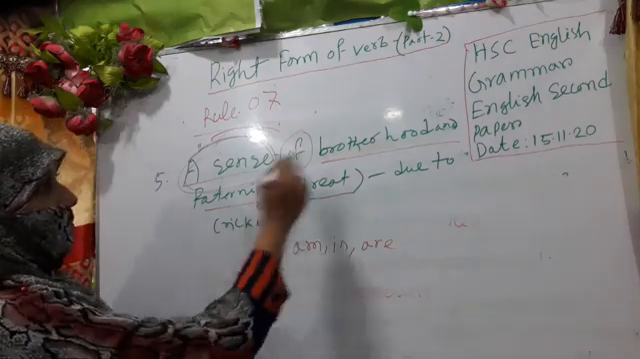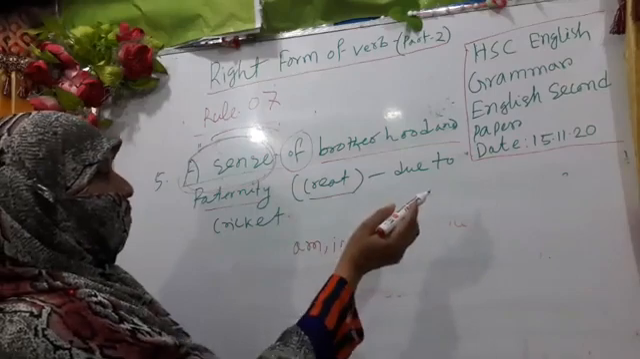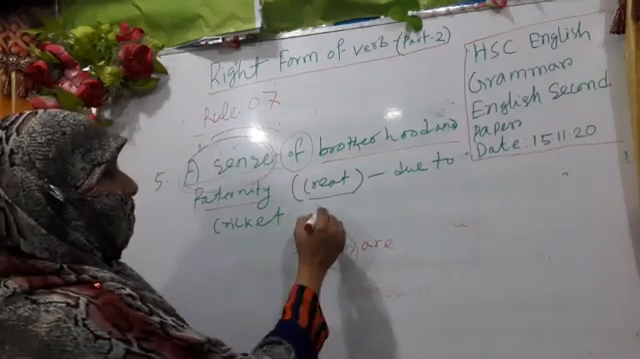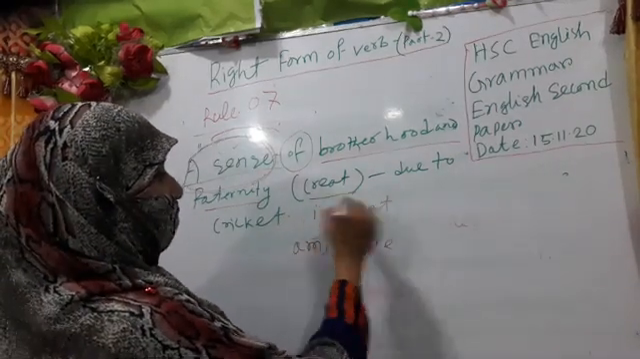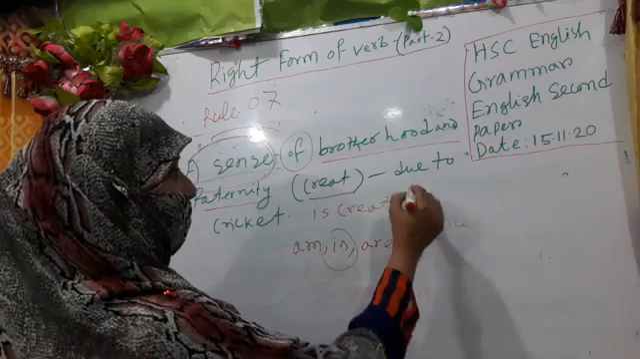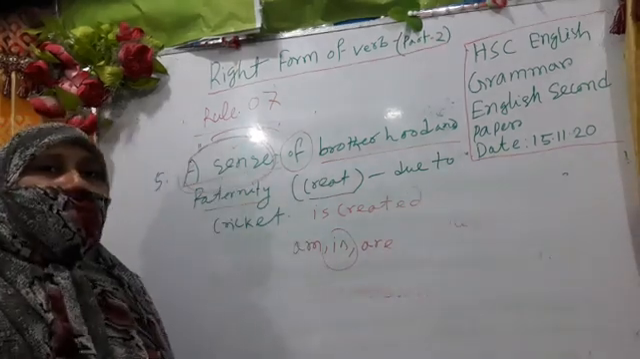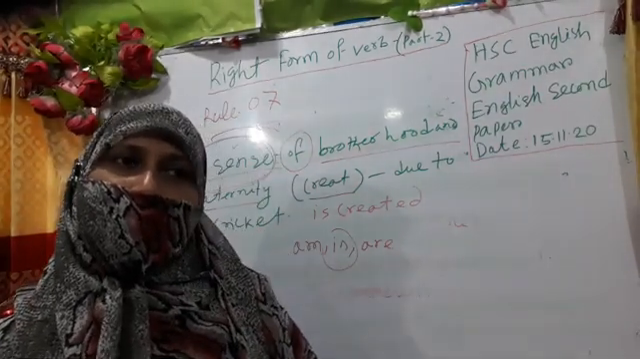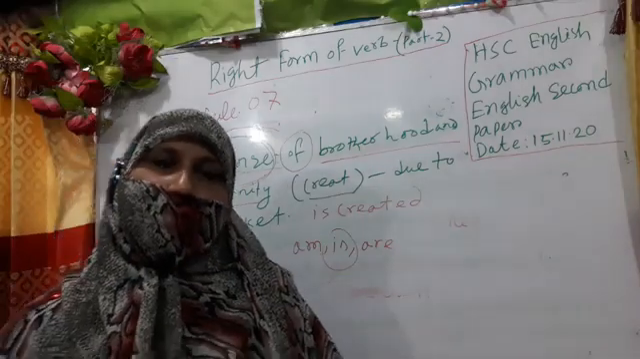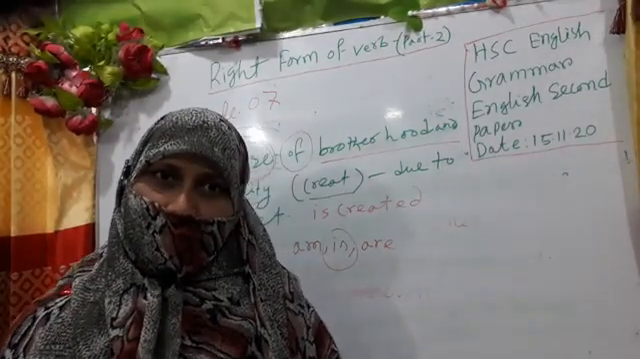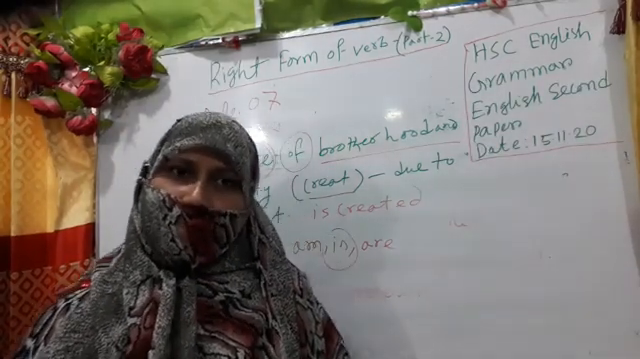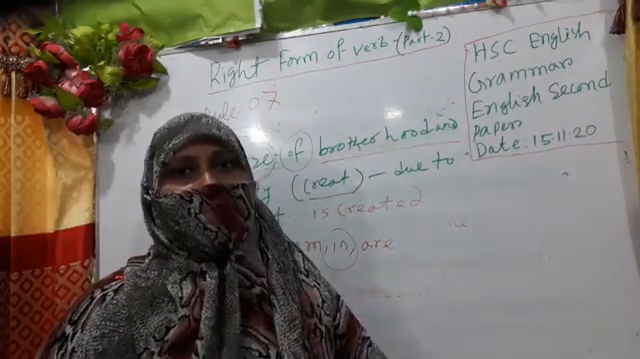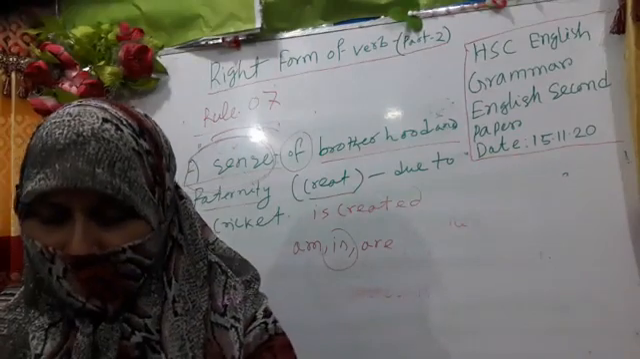Okay, so my dear learners, a sense of brotherhood and fraternity create due to, so we have to use is. Okay, actually this is singular number, so is created, is plus V3 past participle form, is created due to cricket. Okay my dear learners, so this is rule number 7, you will get 2 or 3 such rules in your exams. Please follow it in your competitive exams or university admission tests. Actually I think you will benefit much more. Okay, the class will be very beneficial for you.